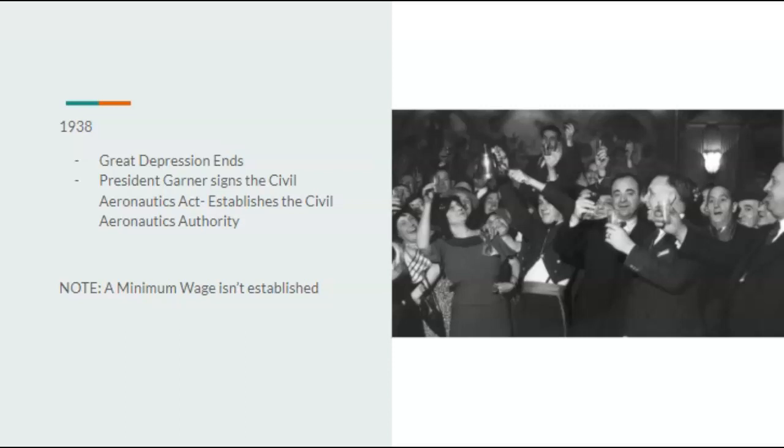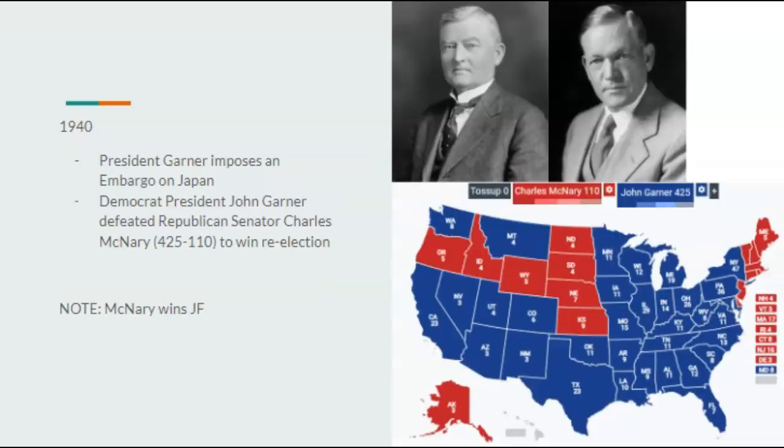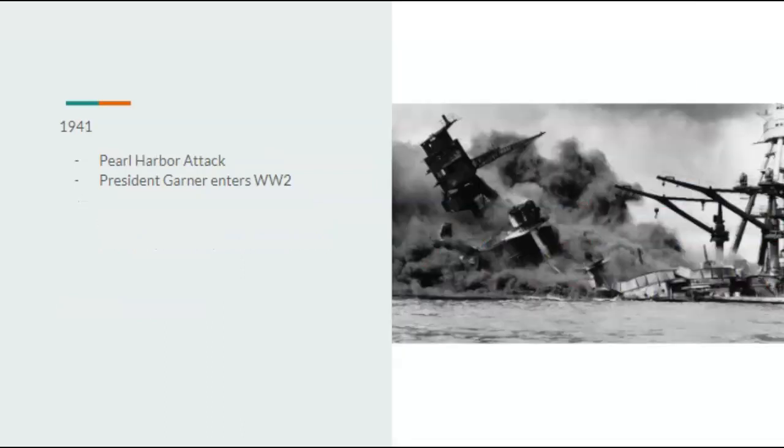President Garner does sign the Civil Aeronautics Act, which establishes the Civil Aeronautics Authority. However, a minimum wage is not established. 1939, there is nothing noteworthy. In 1940, President Garner imposes an embargo on Japan. And we also have the 1940 election, where Democrat President John Garner would defeat Republican Senator Charles McNary 425 to 110 to win re-election. Note, Charles McNary does end up winning the state of Jefferson, even though it doesn't show on the map. In 1941, the Pearl Harbor attack would occur, and President Garner would officially enter World War II.